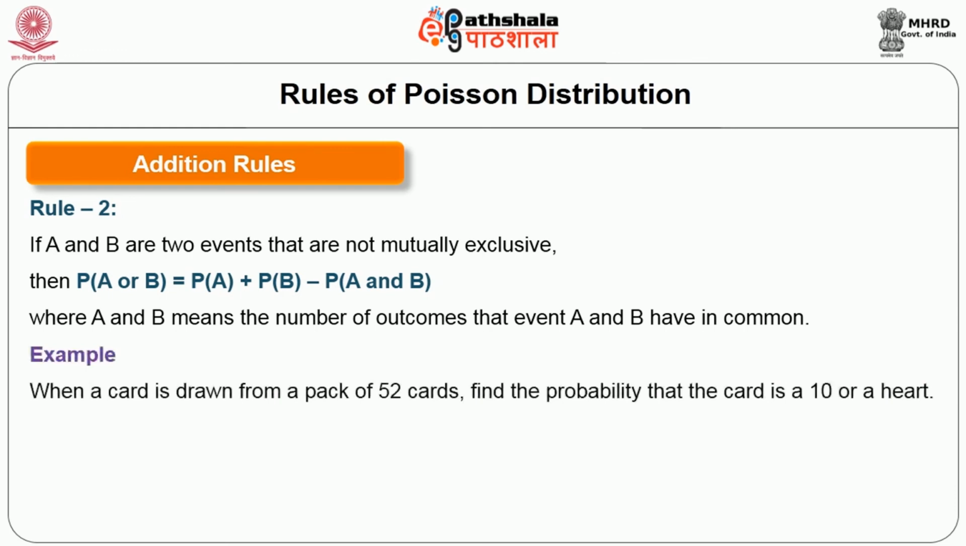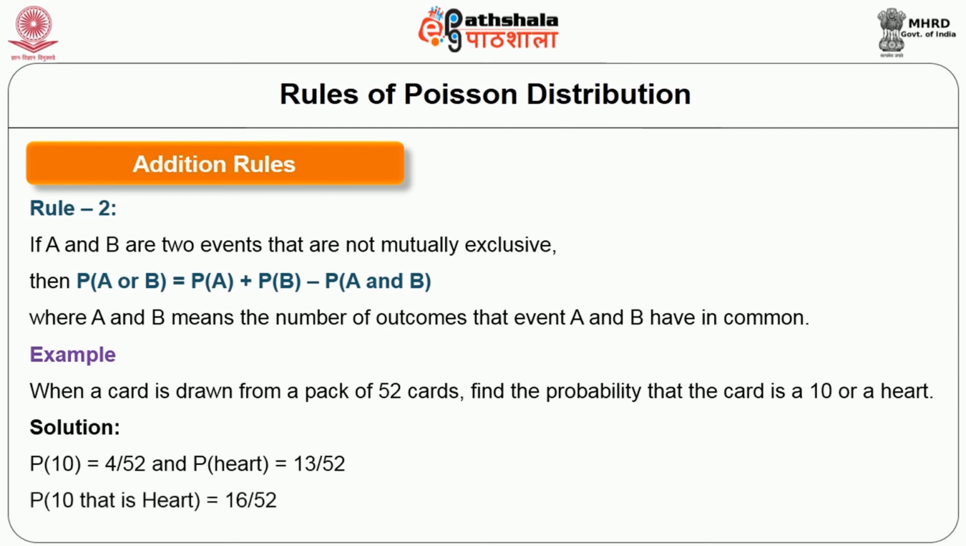When a card is drawn from a packet of 52 cards, find out the probability that the card is 10 or heart. For example, the probability of 10 is 4 by 52, and we need to find out for heart. That is 13 by 52, so totally 16 by 52 will be the result.